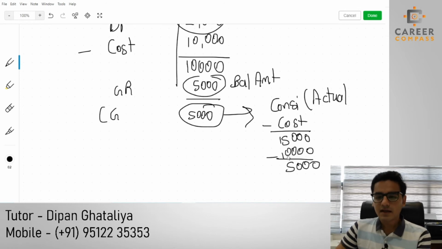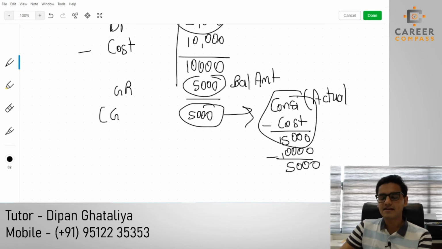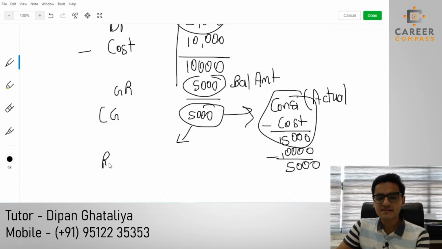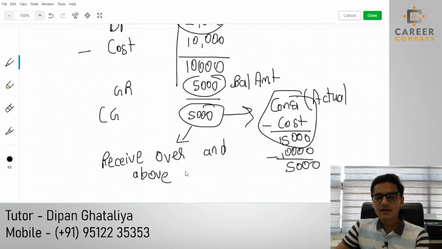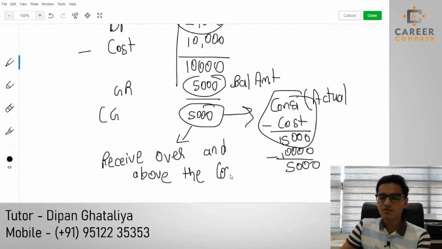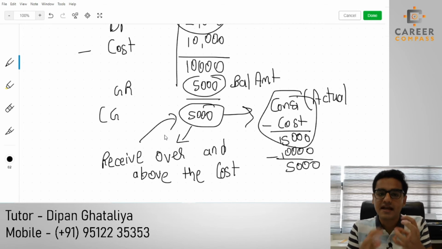Now students, if you see the whole rule, they are saying nothing but that whatever you receive as consideration over and above the original cost amount will become your chargeable gain. They are just following the concept of cash flow.